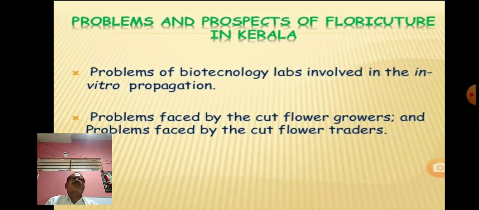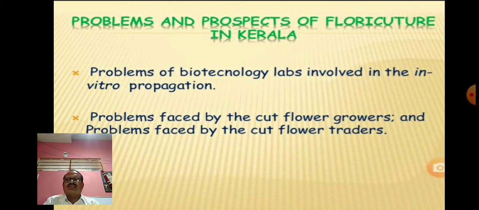And nowadays you are also seeing there is a ban over the different events, and there is a very minimum number of individuals in these different functions. And these functions are celebrated on a very small scale. And you might have also seen there is very little use of flowers. Such types of problems come to the traders while selling these flowers.